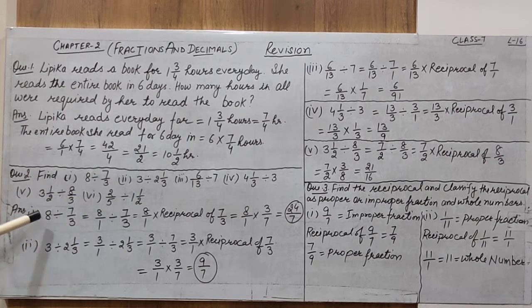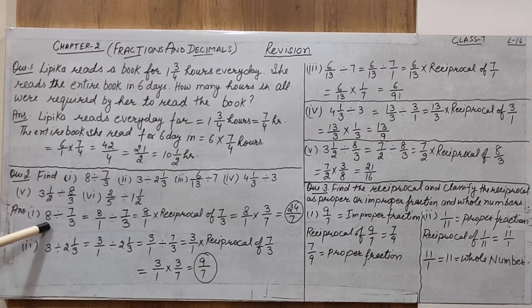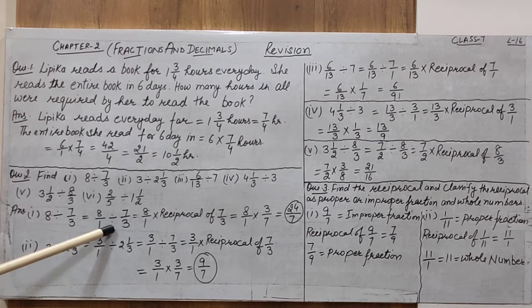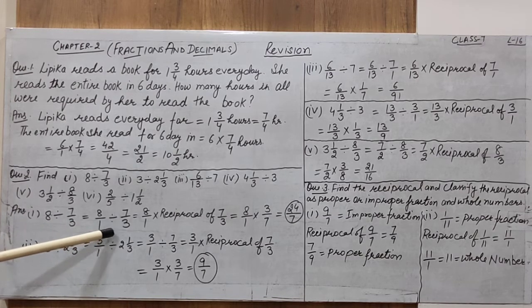Now what is the process here? When a whole number is divided by a fractional number, and that is an improper fraction, the first process is we have to change this whole number into a fractional number by placing 1 in the denominator, so that we get a fractional number, either proper or improper, doesn't matter. This is an improper fraction divided by an improper fraction. So first of all, the whole number changes into a fractional number.